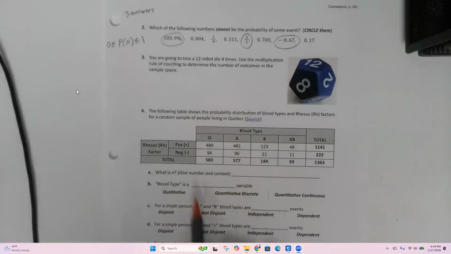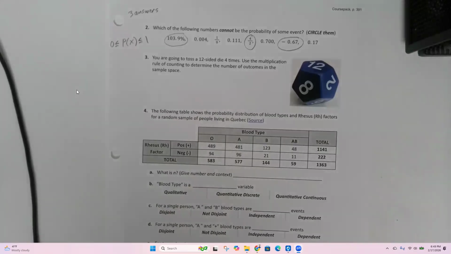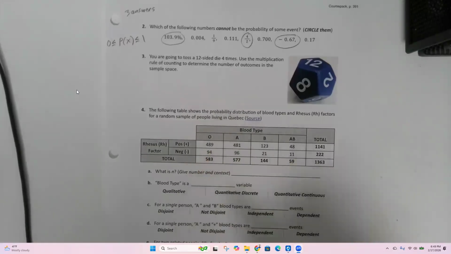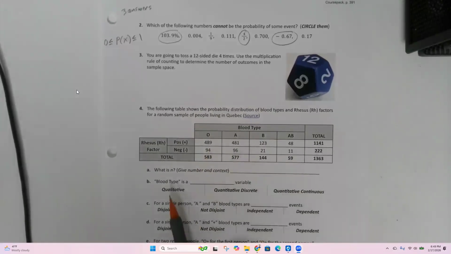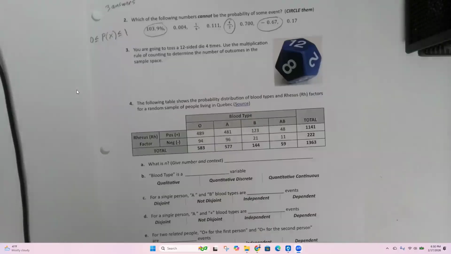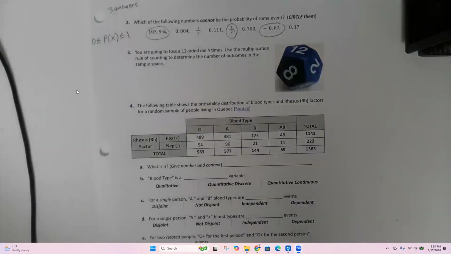Let's do this one. The following table shows the probability distribution of blood types and Rh factors. Sounds delicious. For a random sample of people living in Quebec. So we're looking at blood types, so O positive, A negative. Question B. Blood type is a qualitative, quantitative discrete, or quantitative continuous variable.